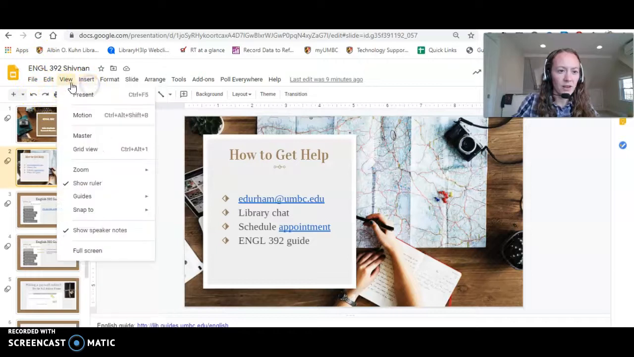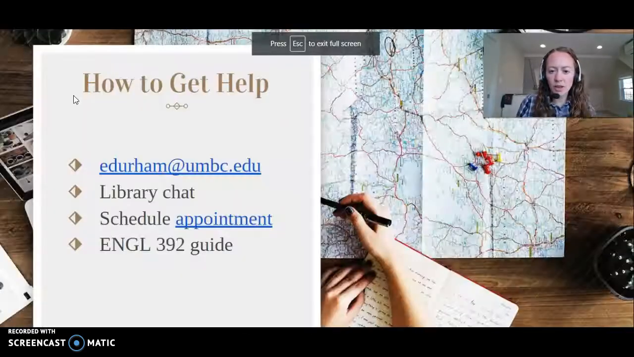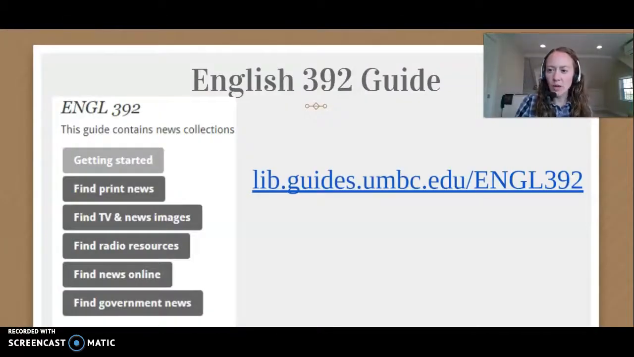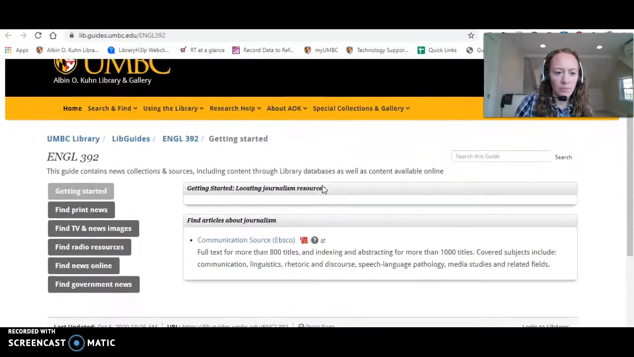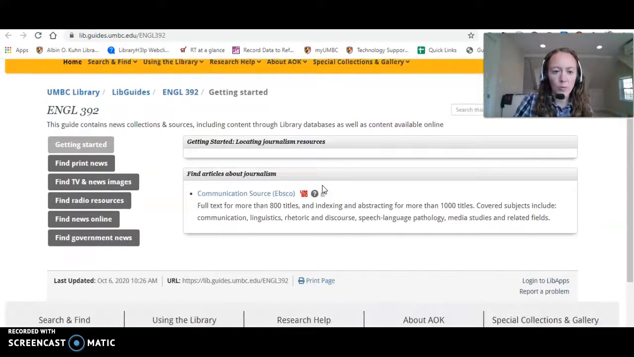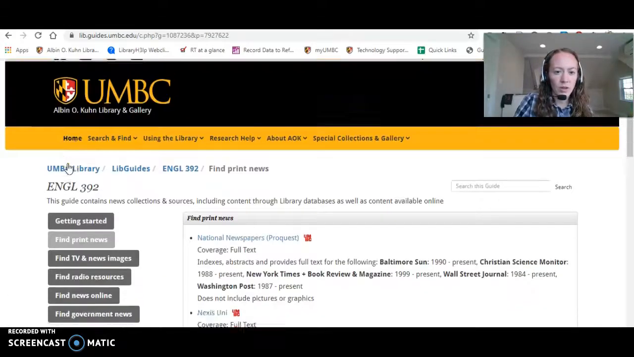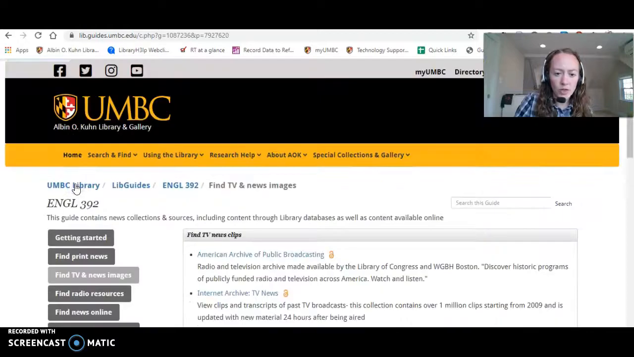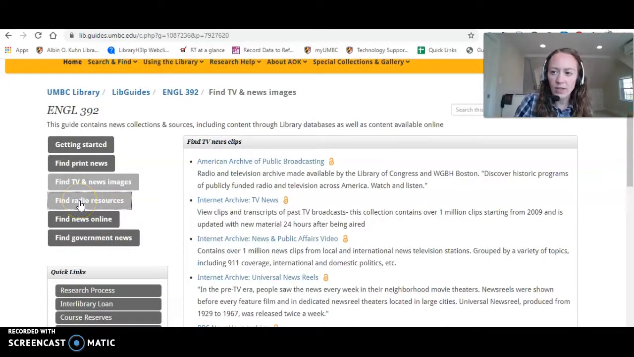All right. Also, I wanted to share the English 392 guide. So you can get there by typing in lib.guides.umbc.edu/ENGL 392. From there, you can see a number of different tabs. Let's click there. This is the guide. Right away, you can see that there are ways to find print news sources. You can look at TV and news images or radio, etc.